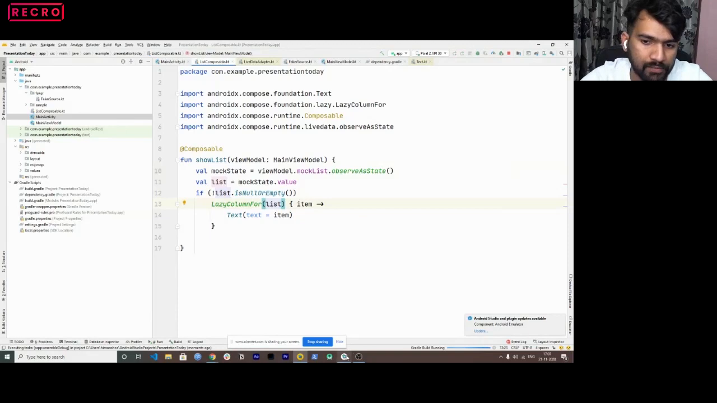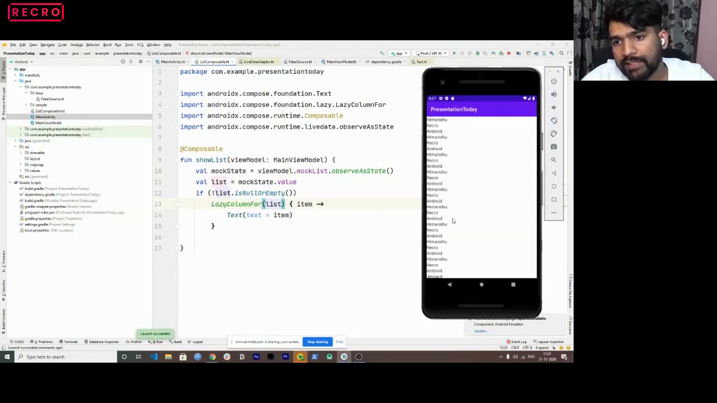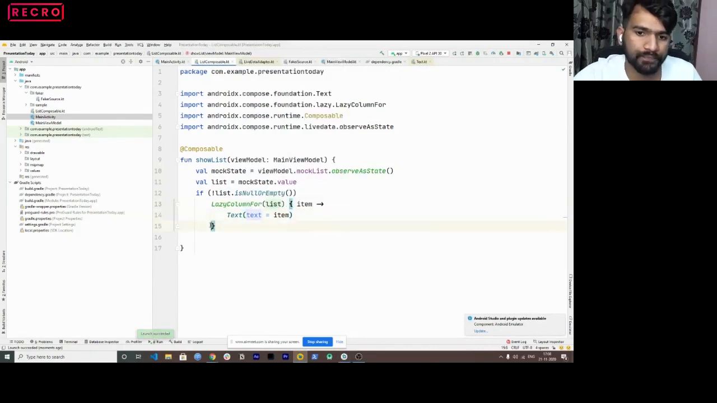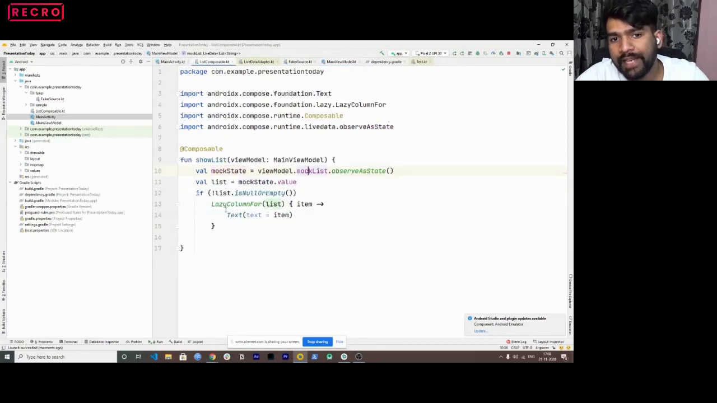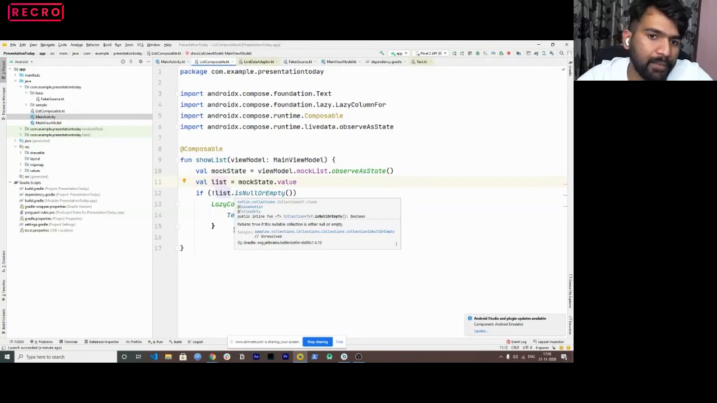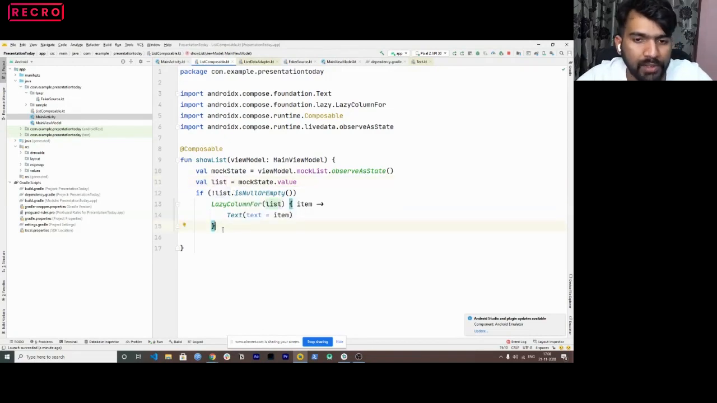So let me run this again. The same thing you would see as an output, right? What we did here was take the live data which we are passing from the view model and convert that to a state. To convert it, we used view model dot mock list dot observe as state, and we observed it as a state. Then we got its value using state dot value, and we assigned it to a variable list. Then we checked if it was null or empty. If it was not empty or null, then we just displayed the list here using the lazy column for.